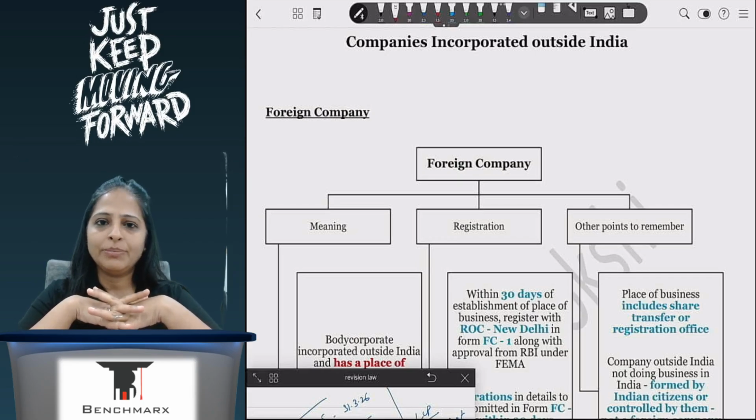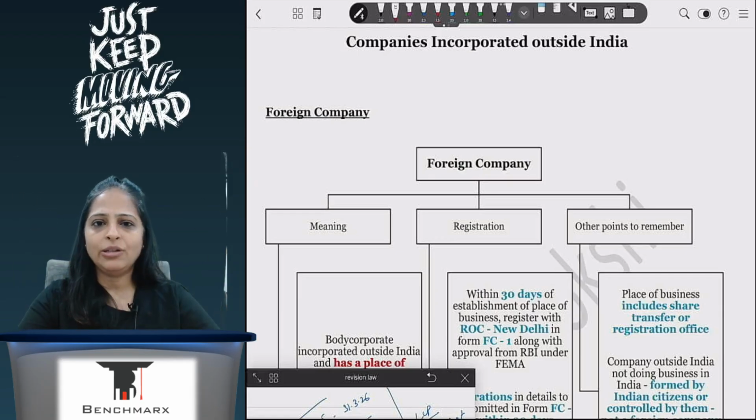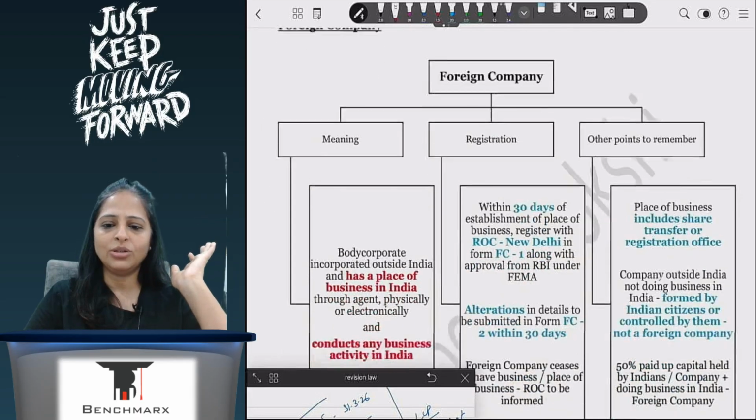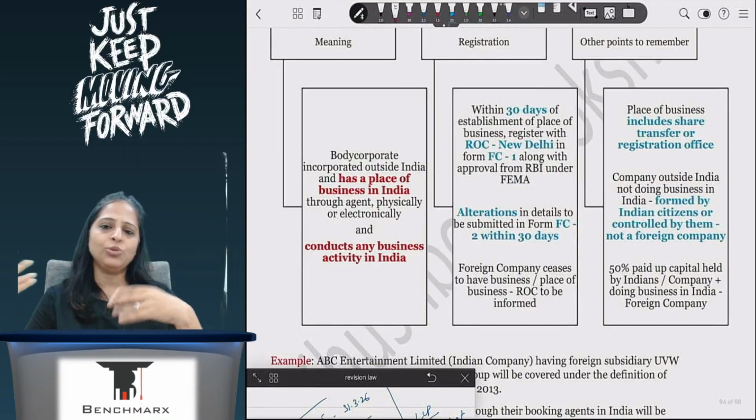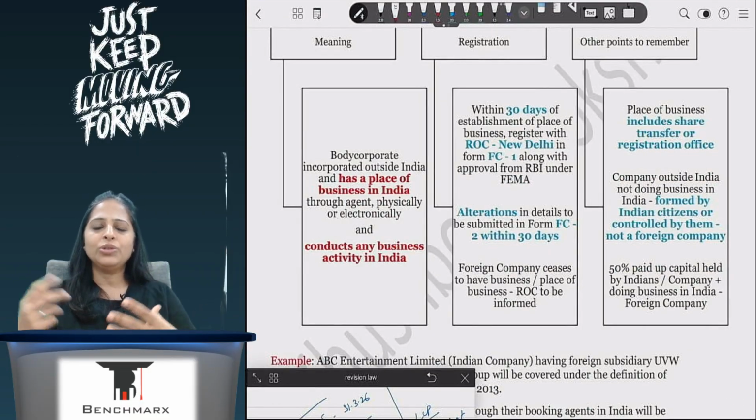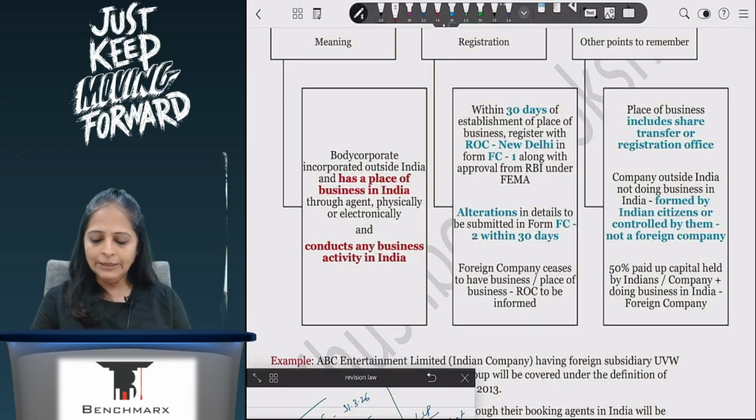If you are a foreign company, then you will have to register with ROC. Here, no matter which state of India you are in, you will be governed by the ROC of New Delhi. So all the documents you have to send to ROC New Delhi. Any alterations, if you shut down a place, if you open a new place, all those details you will have to send to the ROC based in New Delhi, irrespective of where you are placed.